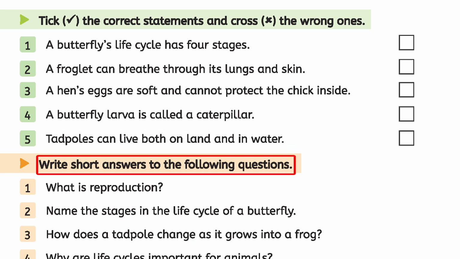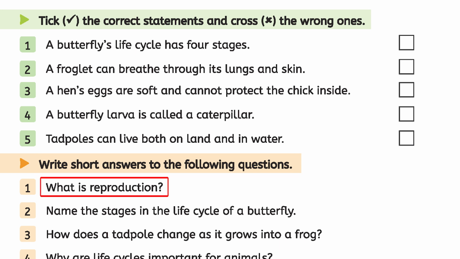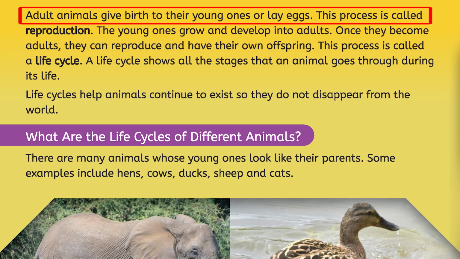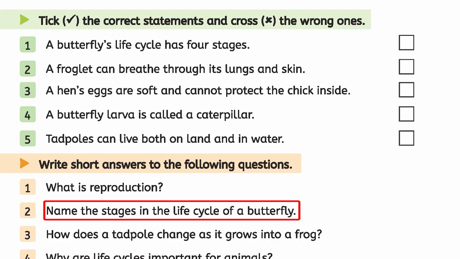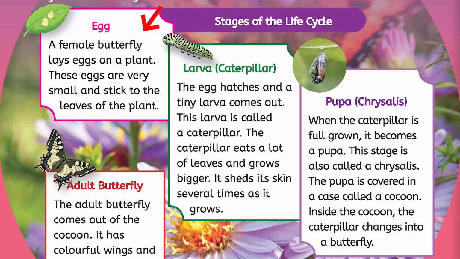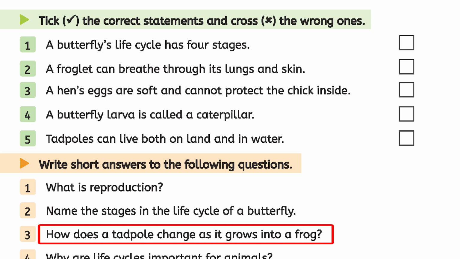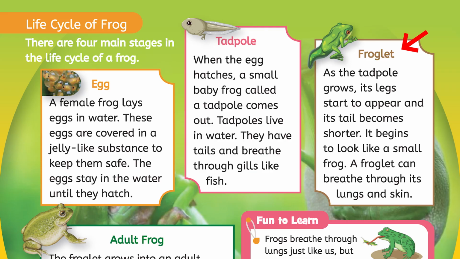Write short answers to the following questions. What is reproduction? And the answer is, adult animals give birth to their young ones or lay eggs. This process is called reproduction. Second, name the stages in the life cycle of a butterfly. And the answer is egg, caterpillar, pupa, adult butterfly. Third, how does a tadpole change as it grows into a frog? And the answer is, as the tadpole grows, its legs start to appear and its tail becomes shorter. It begins to look like a small frog.